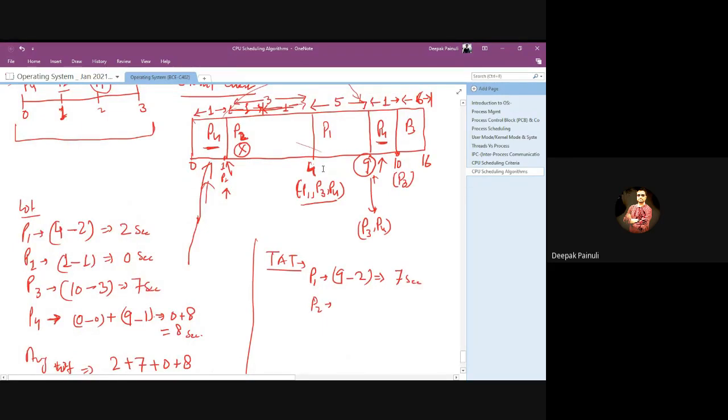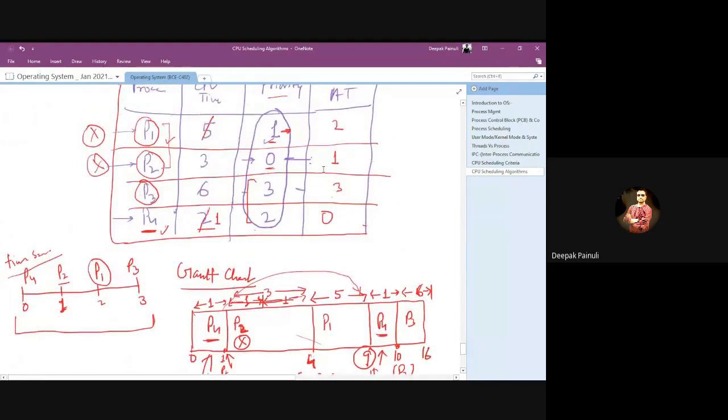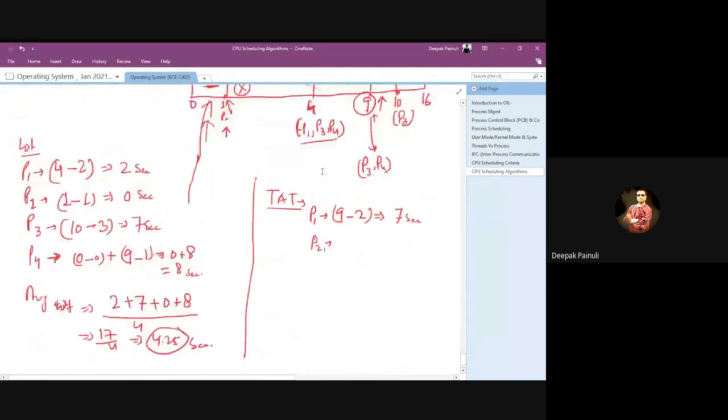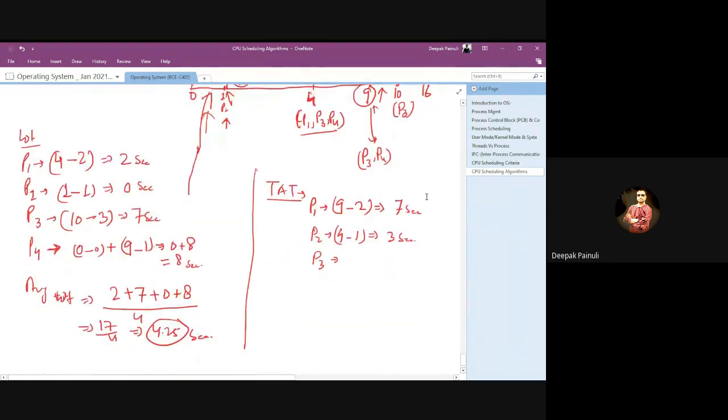P2 got terminated at timestamp 4, and it appeared in the system at 1. That means 4 minus 1, 3 seconds will be the turnaround time for P2. For P3, it got terminated at 16 and it arrived to the system at 3. That means a total of 13 seconds will be the turnaround time for P3.